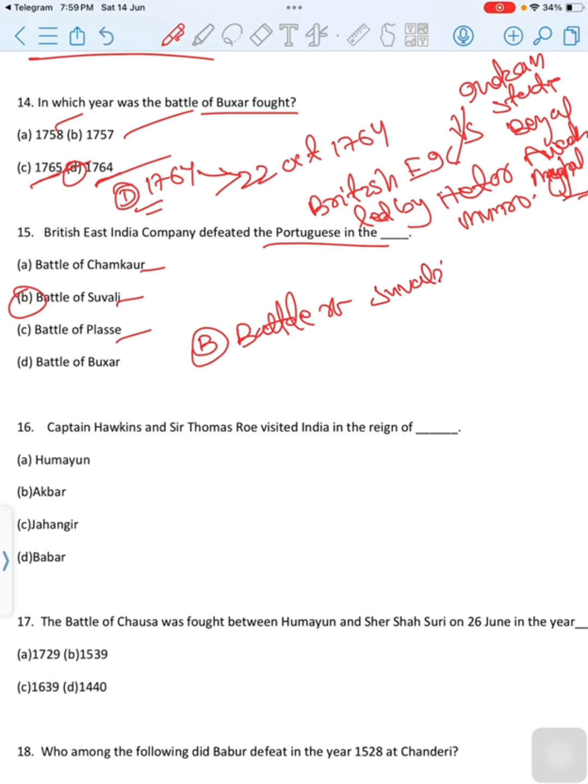The British East India Company defeated the Portuguese in the Battle of Subhali. The Battle of Subhali took place on 29-30 November 1612, off the coast of Subhali, a village near Surat city. Subhali is the village name.